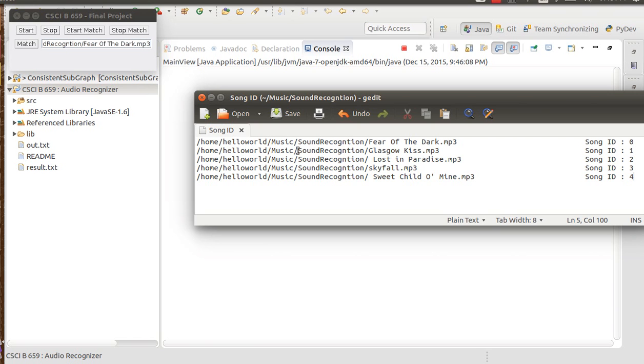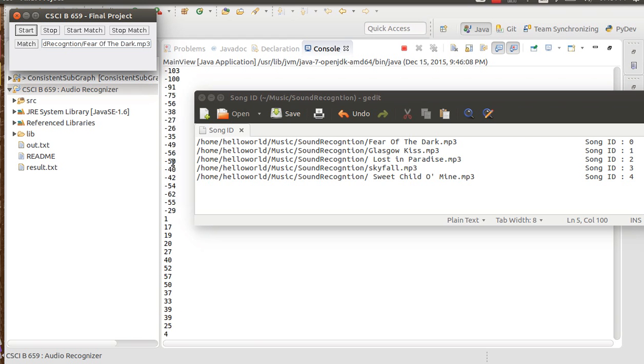So I have already written the file locations and the song IDs for the songs I am going to teach in this demo on a notepad file. So the first URL is already there and I'll start teaching the song. I click on start.